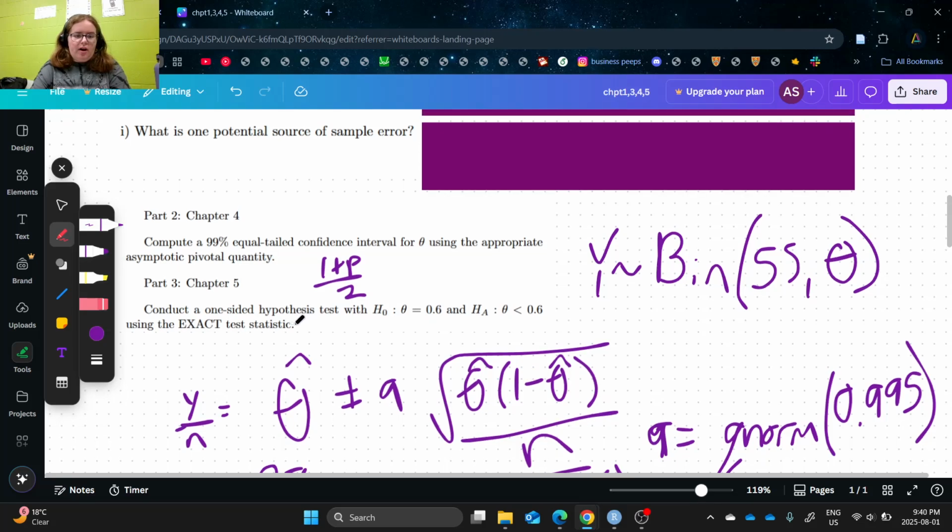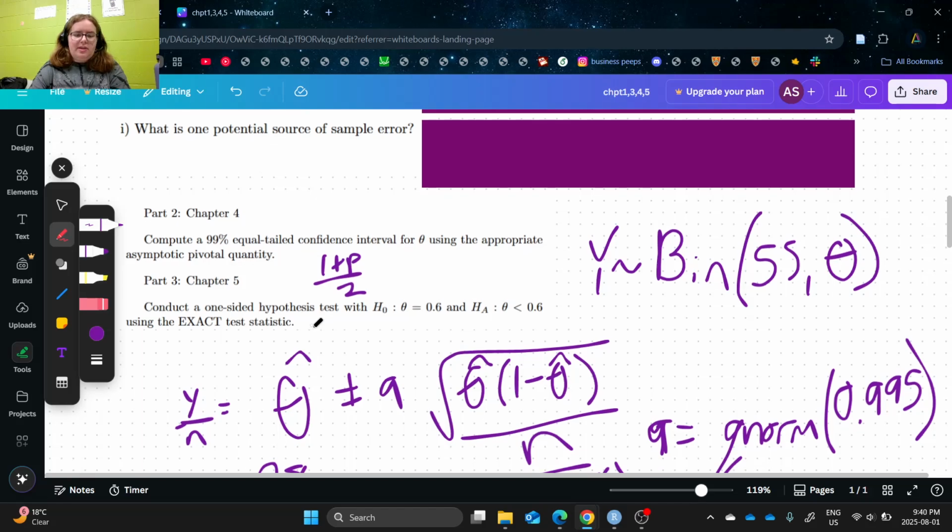But we want to jump into our one-sided hypothesis test, where our theta is 0.6, and our alternative is that theta is less than 0.6, because that's where our data is pushing us towards. We have less than 60% of people say yes. And we're also going to use the exact test statistic, which is based on the binomial distribution. So I'll show you what that looks like.